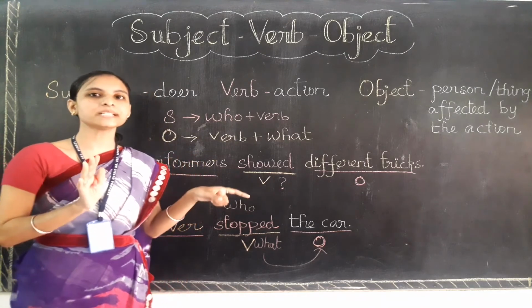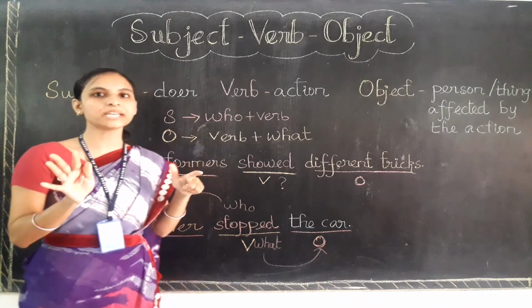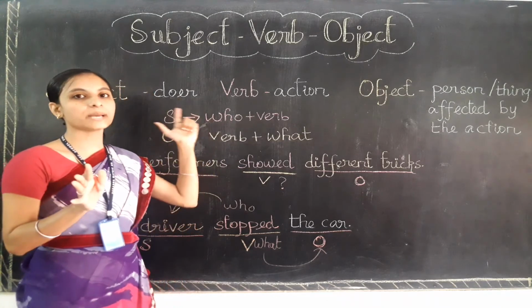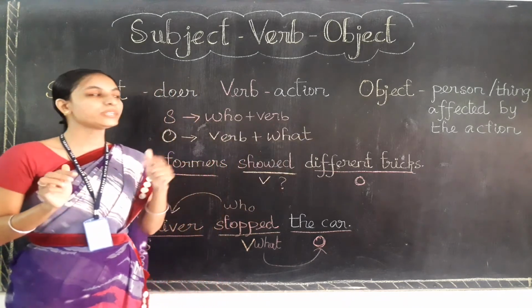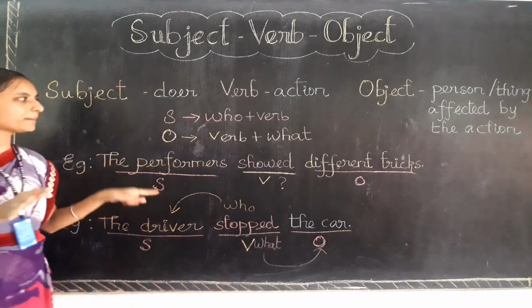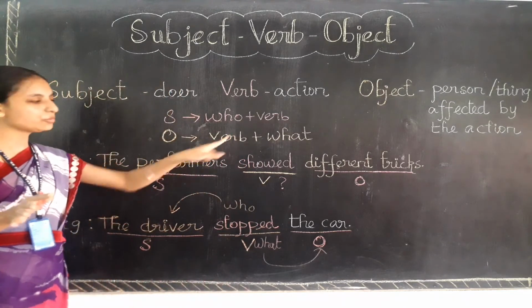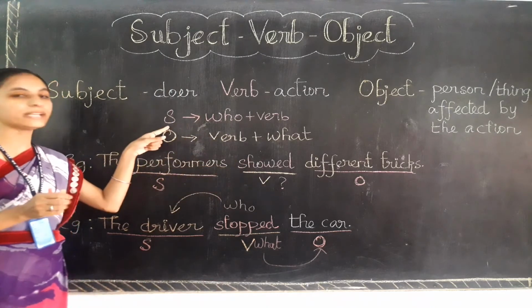But some sentences may come with only the subject and verb. But keep in your mind, every sentence may come with the subject, verb, object. Are you clear, children? So these are the things you need to keep in your mind. If you want to know the subject, you need to ask a question to the verb like who. If you ask who plus verb, you will get the subject.